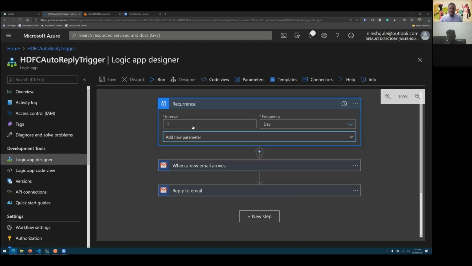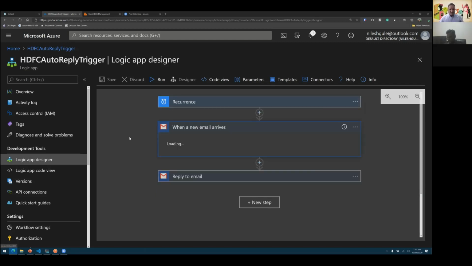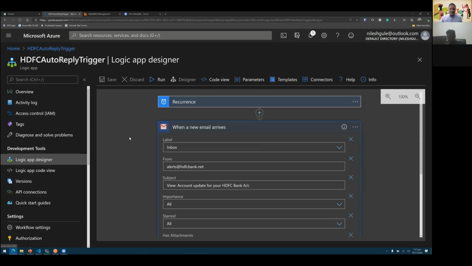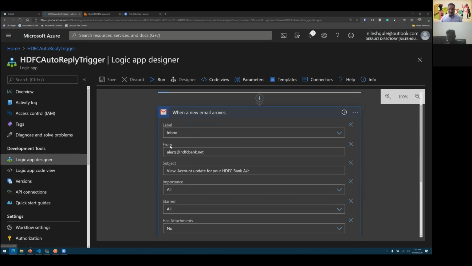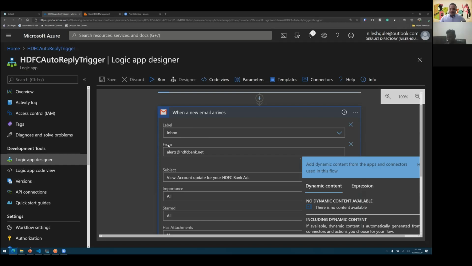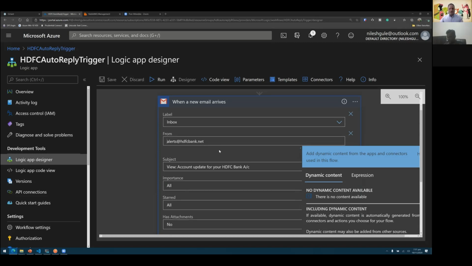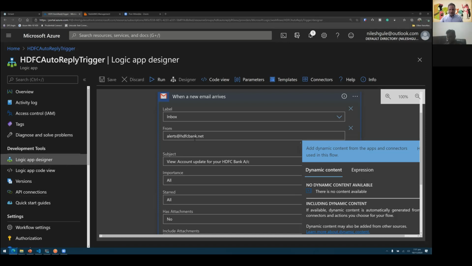And then the actual step which takes place every day looks for any new email in my Gmail account. So I have an API connection established to my Gmail account, and I look at my inbox, and there are various parameters which this particular task supports. I can say the subject, or the sender, if it is from this particular email, and use that filter to pick only emails coming from this account.